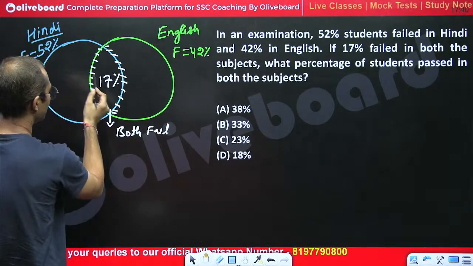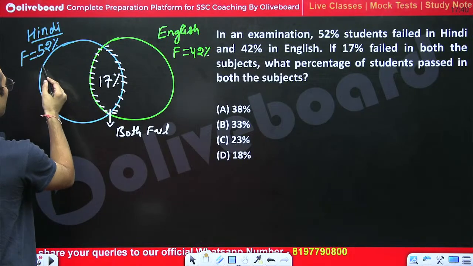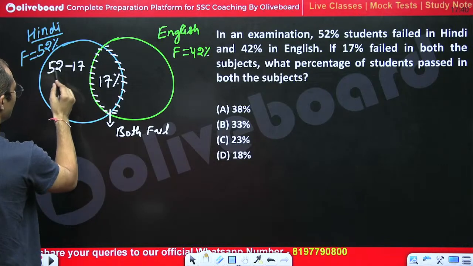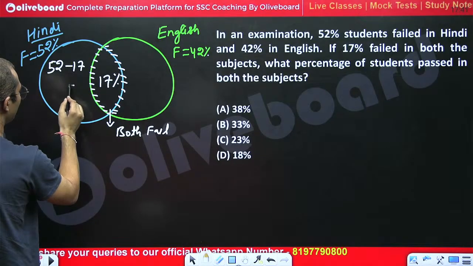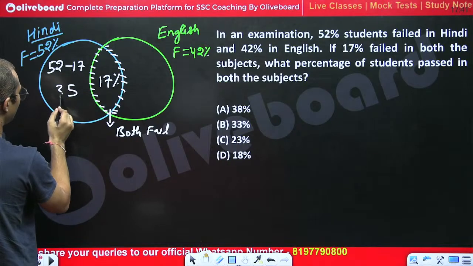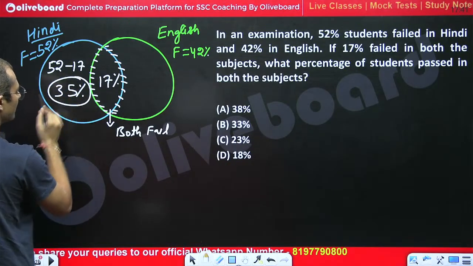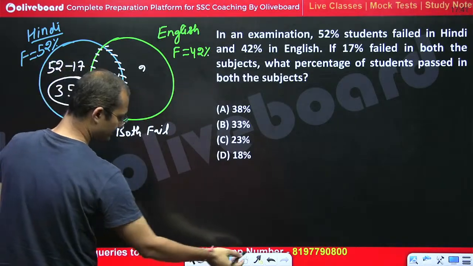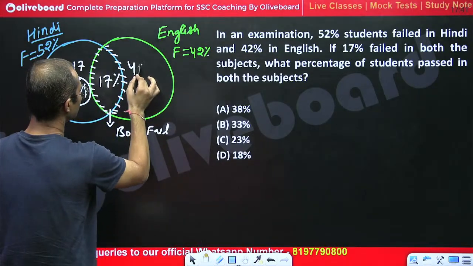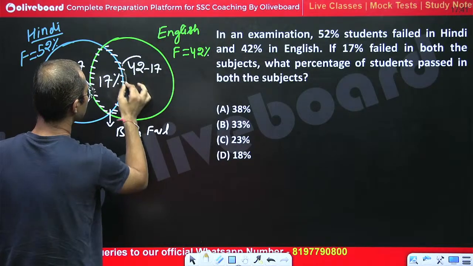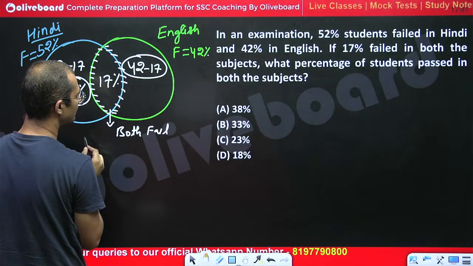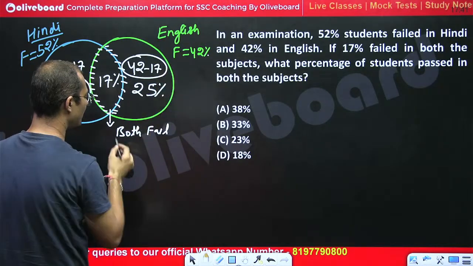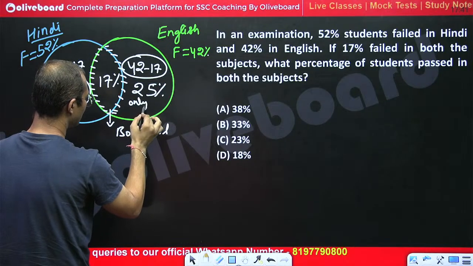So out of 52, 17% is already taken. So only failed in Hindi is 52% minus 17, right? So here we will get 12 minus 7, 5, 35, yes. So 35% students failed only in Hindi, and 42 minus 17, it means what? 25% students failed only in English, right? So this is only English, only part, right?